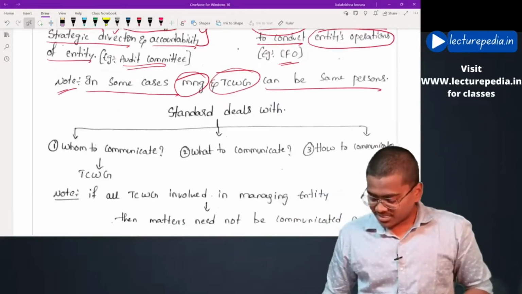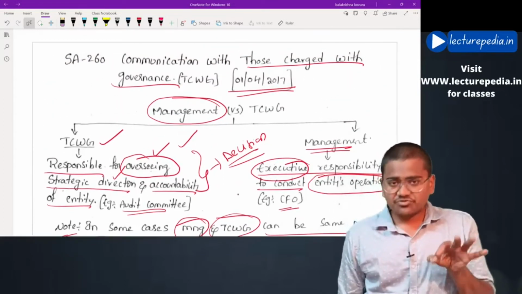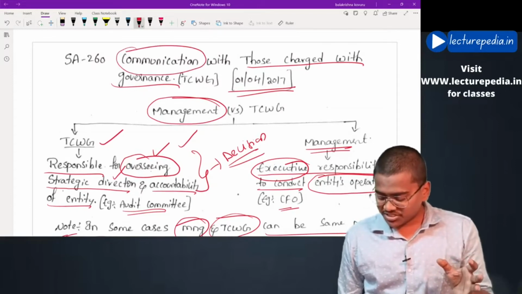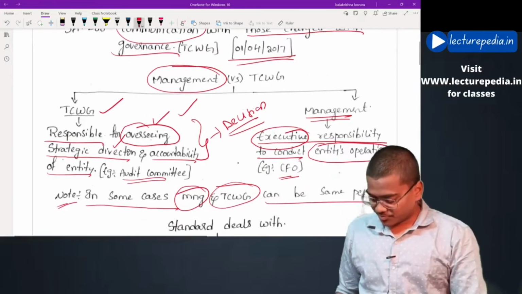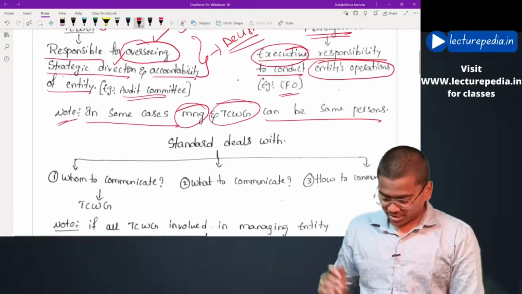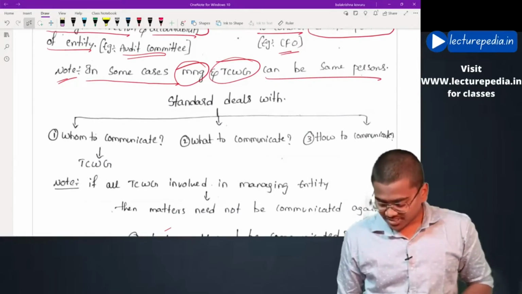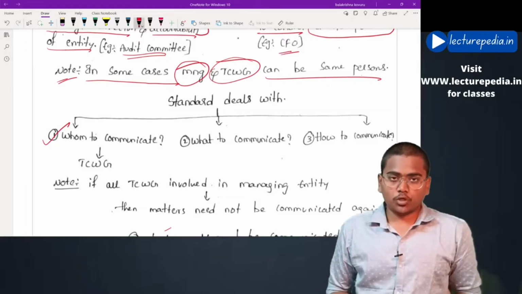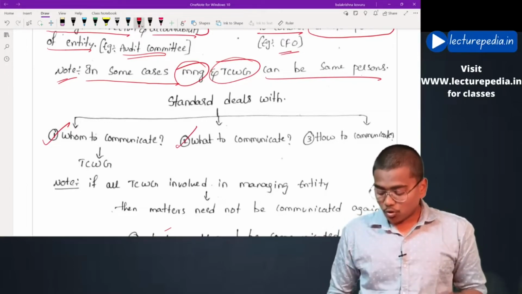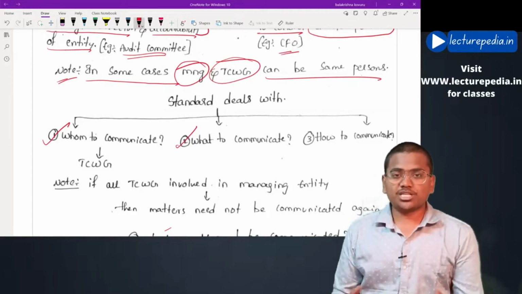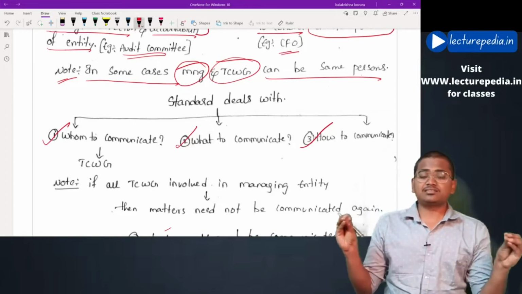If you see the name of the standard, you will be able to understand that this deals with some communications that have to be made by the auditor to those charged with governance. Relating to those communications, this standard deals with three questions. The first question is whom to communicate, that is, with whom the communication has to be made. Second question, what to communicate. And how to communicate. This standard deals with these three questions.